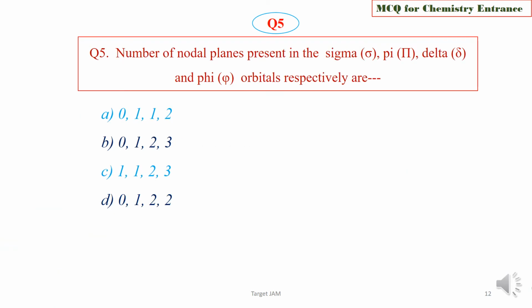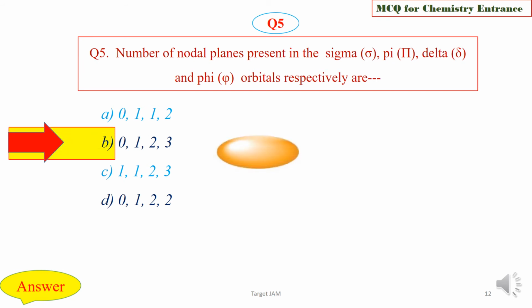Question 5. The number of nodal planes present in the sigma, pi, delta and phi orbitals respectively are 0, 1, 2, or 0, 1, 2, 3, or 1, 1, 2, 3, or 0, 1, 2, 2. Choose the correct number of nodal planes in sigma, pi, delta and phi orbitals. We are now going to check the answer key, and the right option is option B, that is 0, 1,